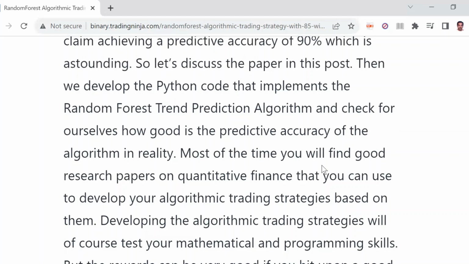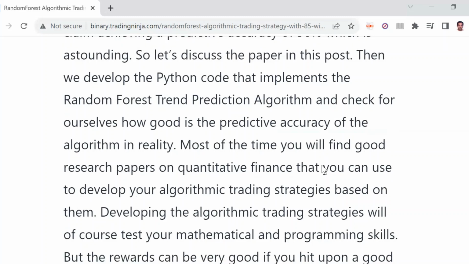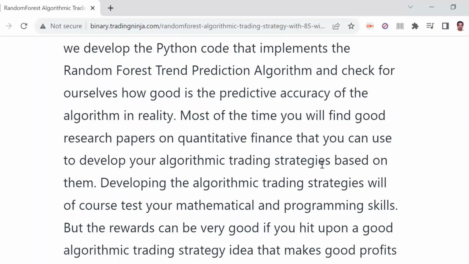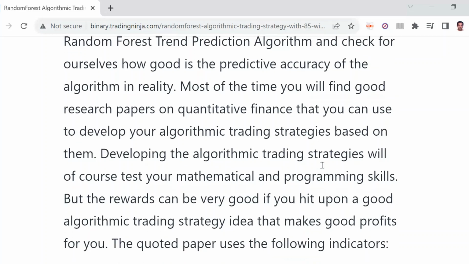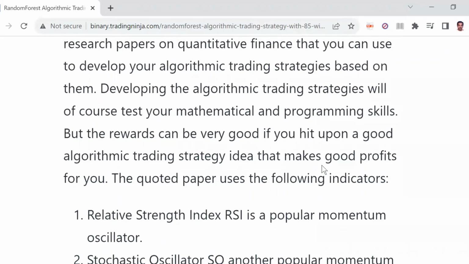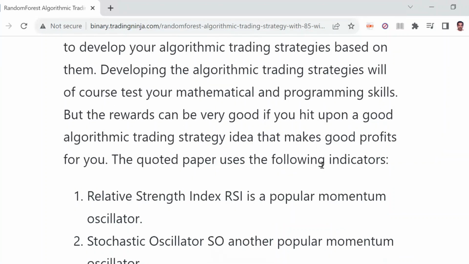So we'll be using Python code. Most of the time you'll find good research papers on quantitative finance on the web that you can use to develop your algorithmic trading strategies. Developing algorithmic trading strategies will, of course, test your mathematical and programming skills, but the rewards can be very good if you want an algorithmic trading strategy that makes good profits for you.